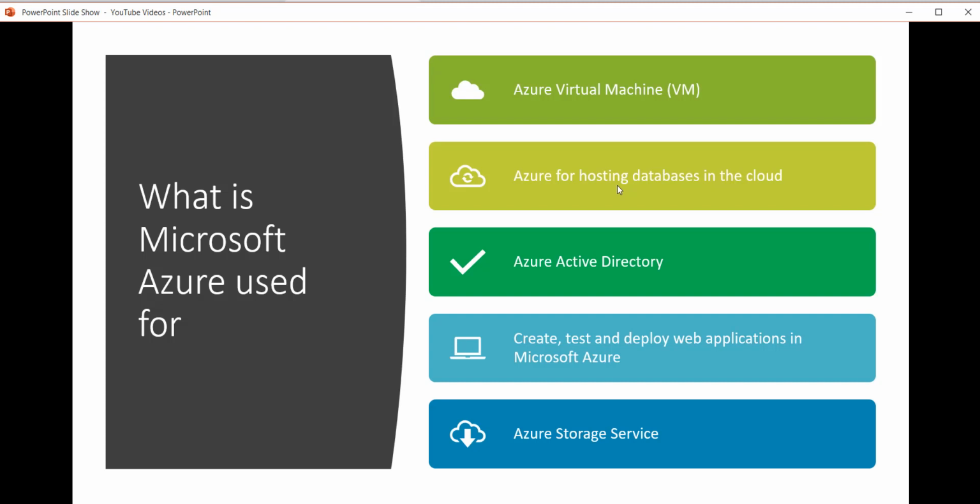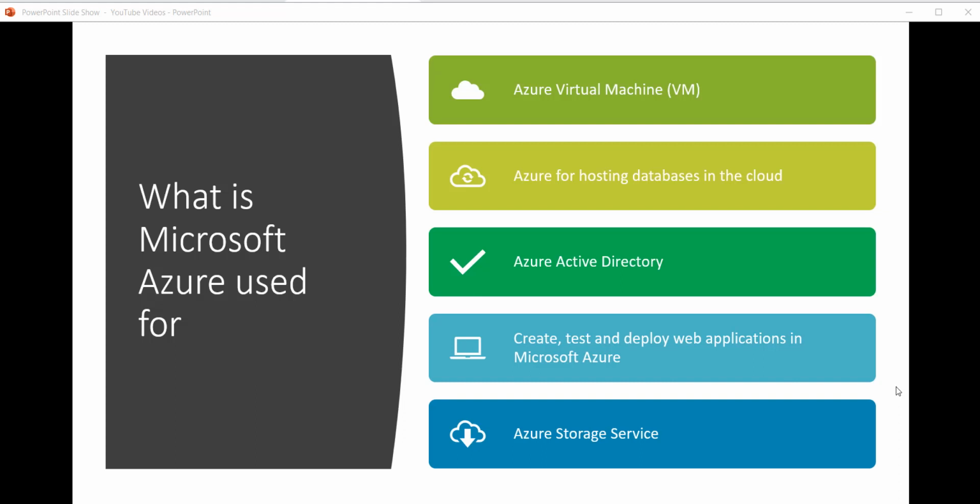Azure for hosting databases in the cloud, so you can host SQL relational database as well as Azure database for MySQL, SQL Server 2017. All these we use. A lot of companies use Active Directory. It's one of the backbone of any business or any organization, and a lot of companies are using Azure Active Directory domain services. So you can use it to store your user information, manage group policy, authentication, all these things we are using in Azure Active Directory.